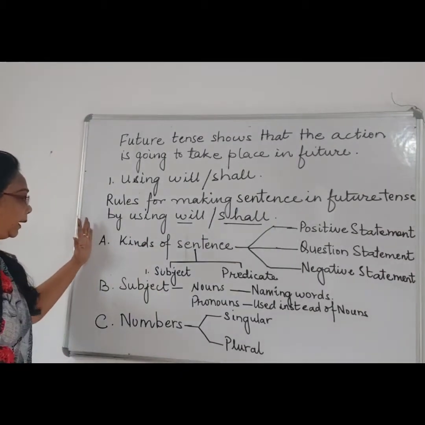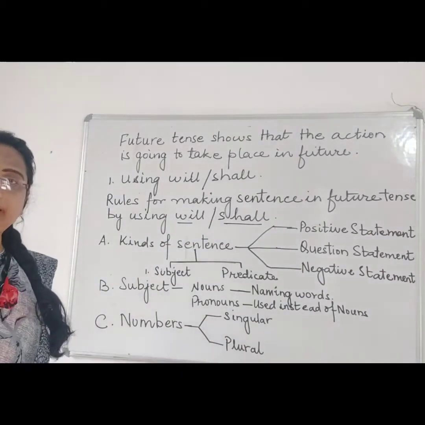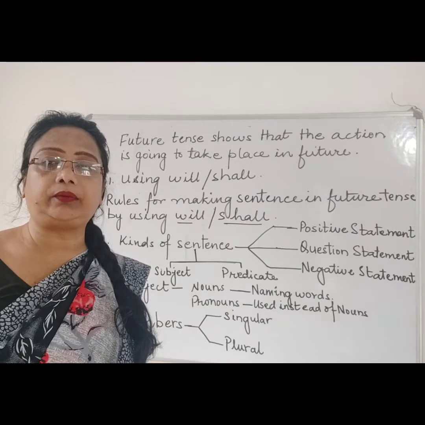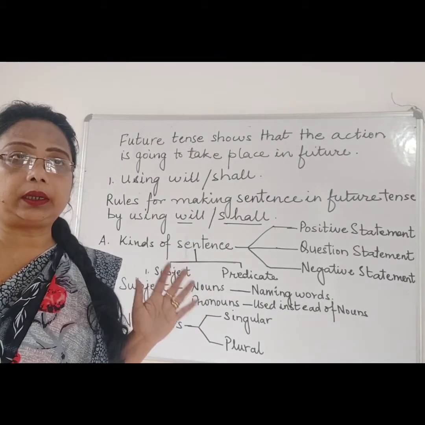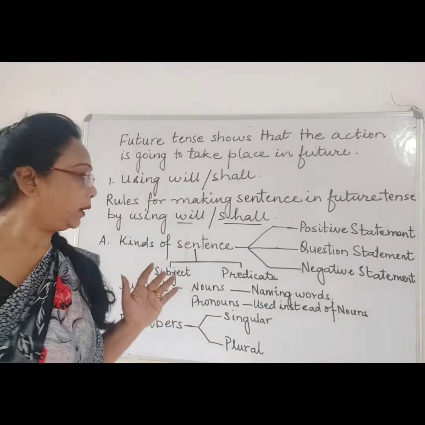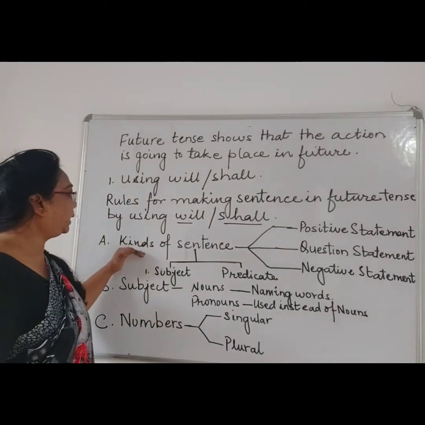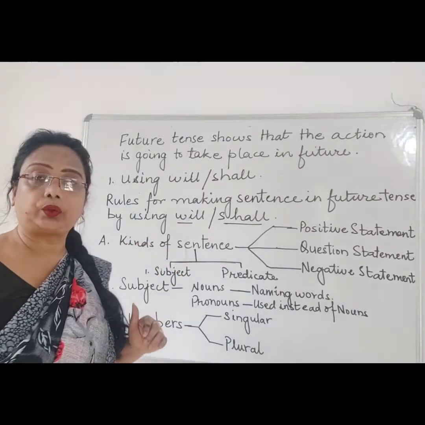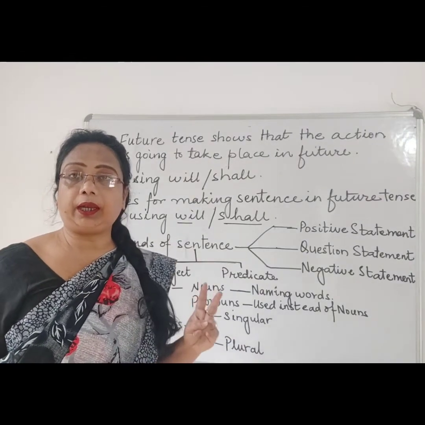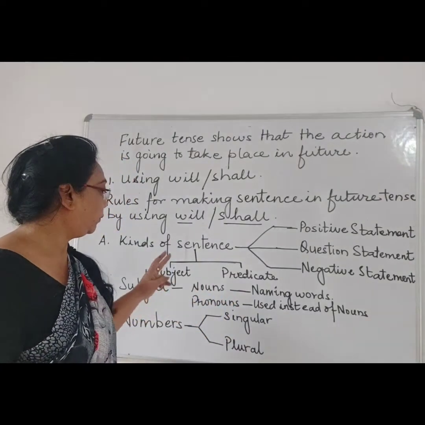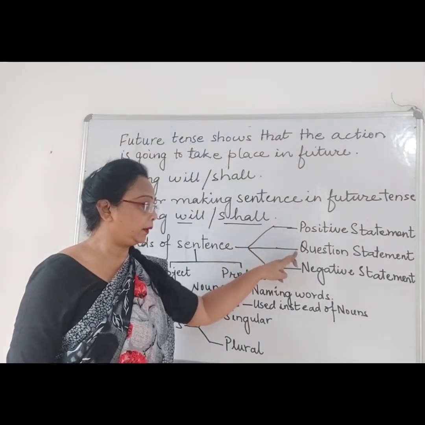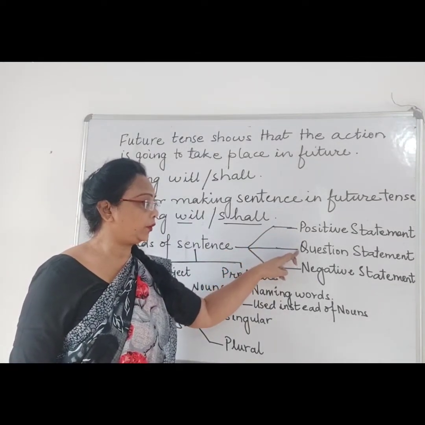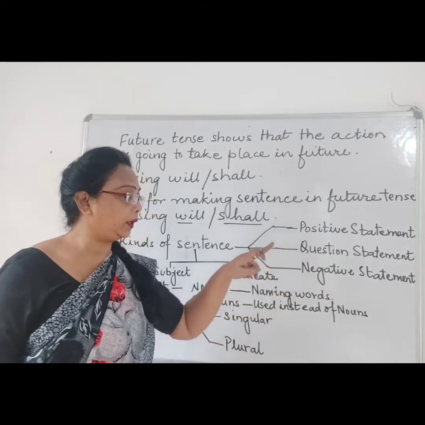Now in a sentence there are three formats when we are constructing any sentence, right? So first, we'll see the kind of sentence we are using. So there are three kinds of sentence: positive, then question statement, and then negative statement.